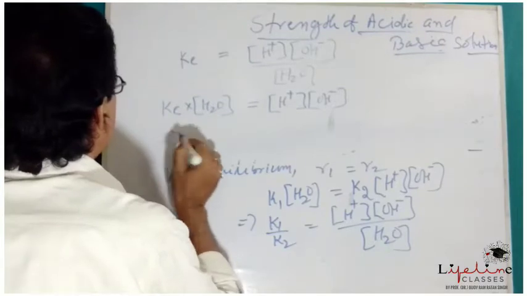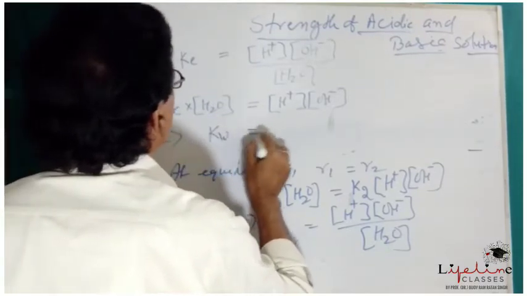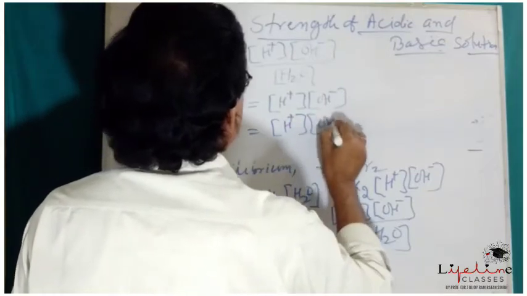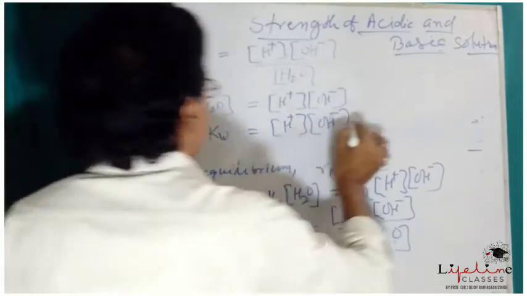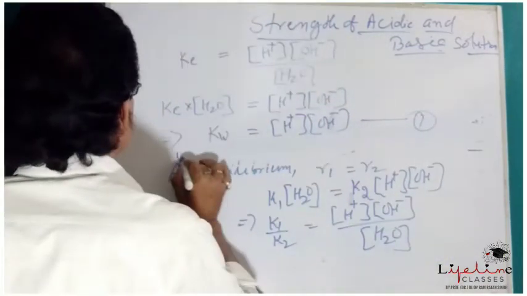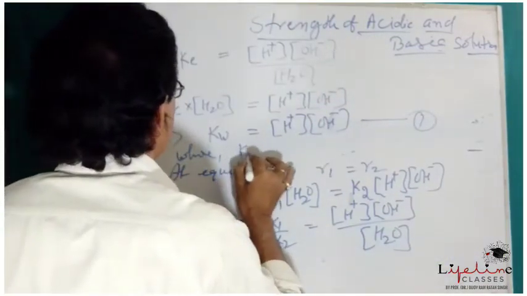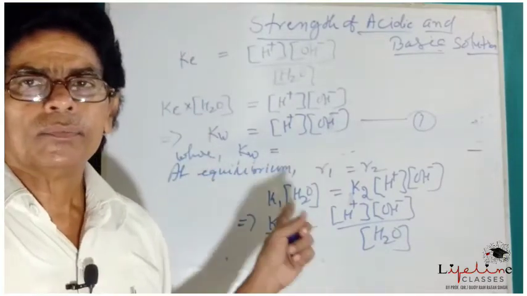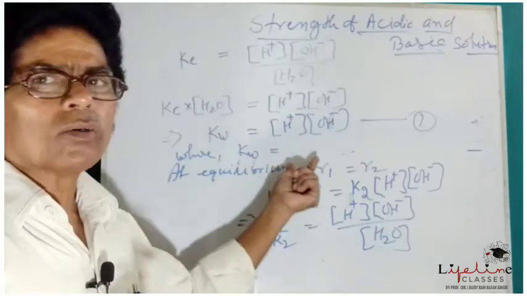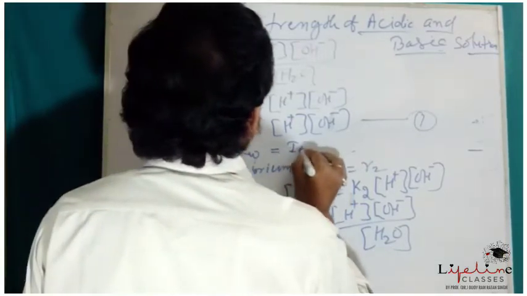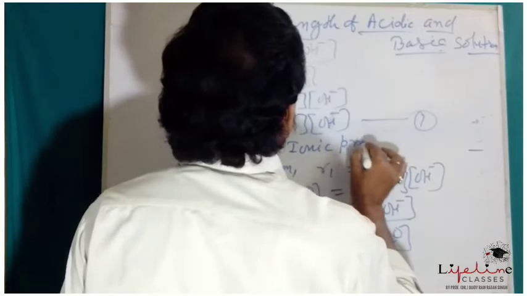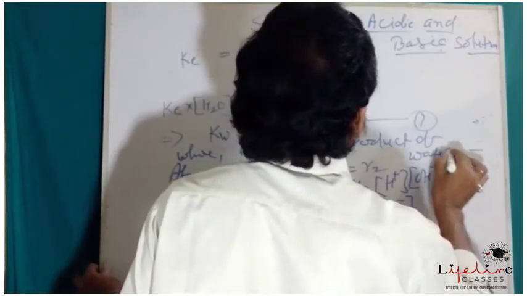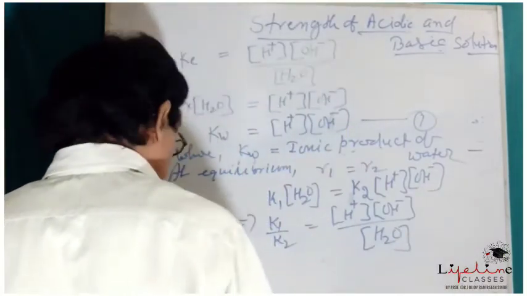Or Kw equal to H plus into OH minus, where Kw is known as ionic product of water. Ionic product of water.